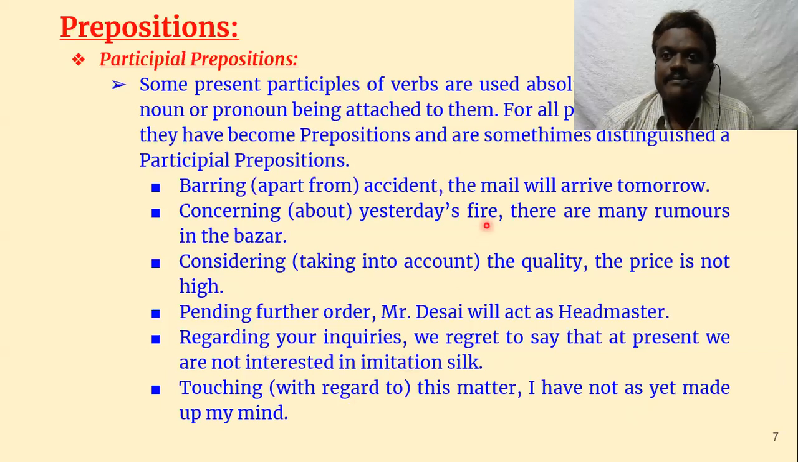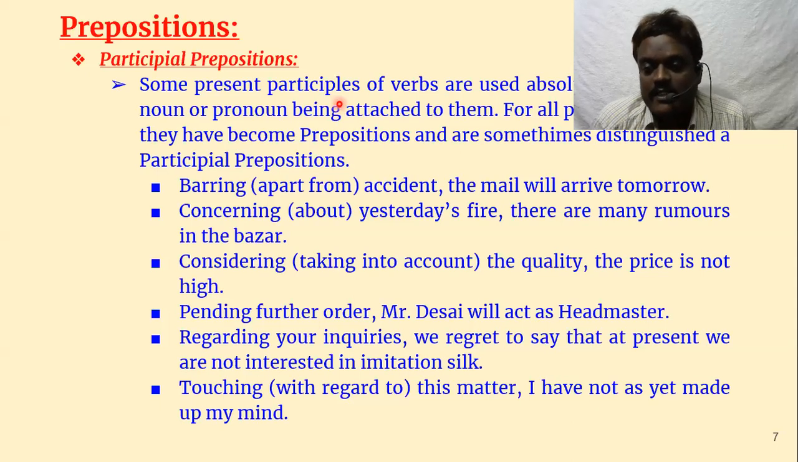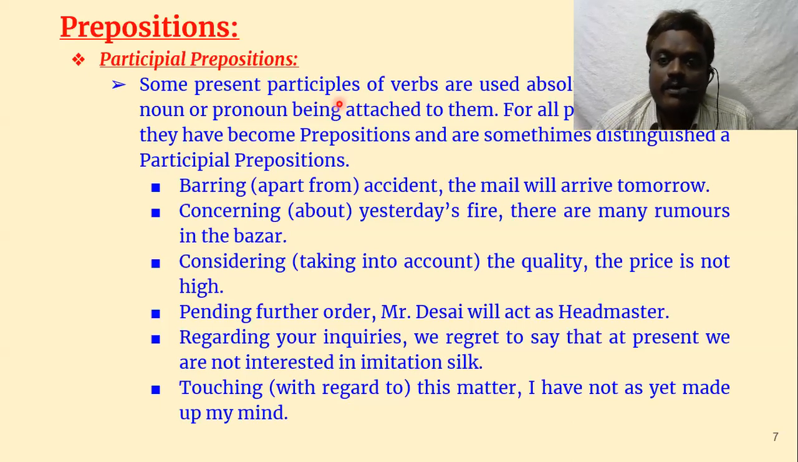Then participial prepositions. This is another kind. Actually, some grammarians don't list them. They are unique in their kind. Some present participles. You know what a present participle is? That is the ing forms of the verbs. Some present participles of verbs are used absolutely without any noun or pronoun being attached to them. So they don't have any noun or pronoun. For all practical purposes, they have become prepositions and are sometimes distinguished as participial prepositions.